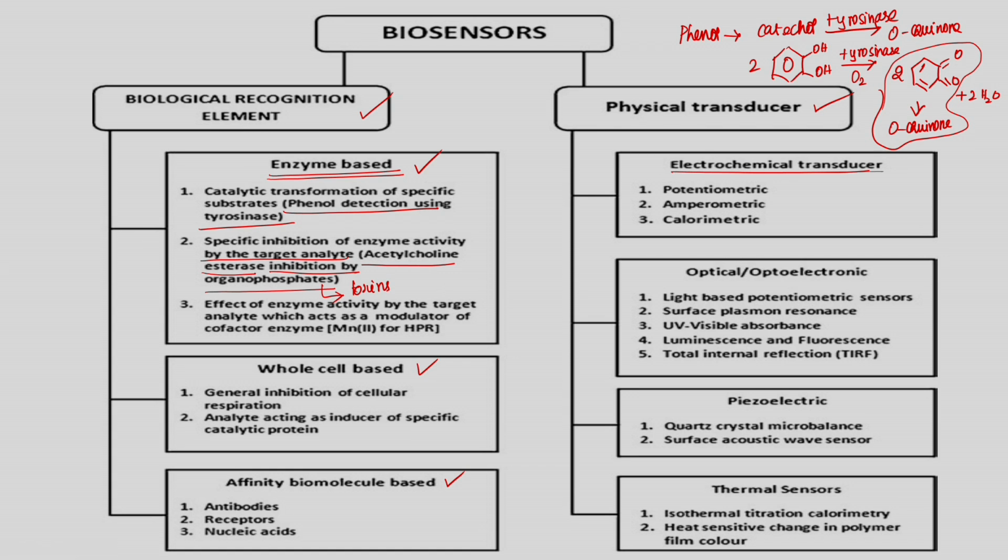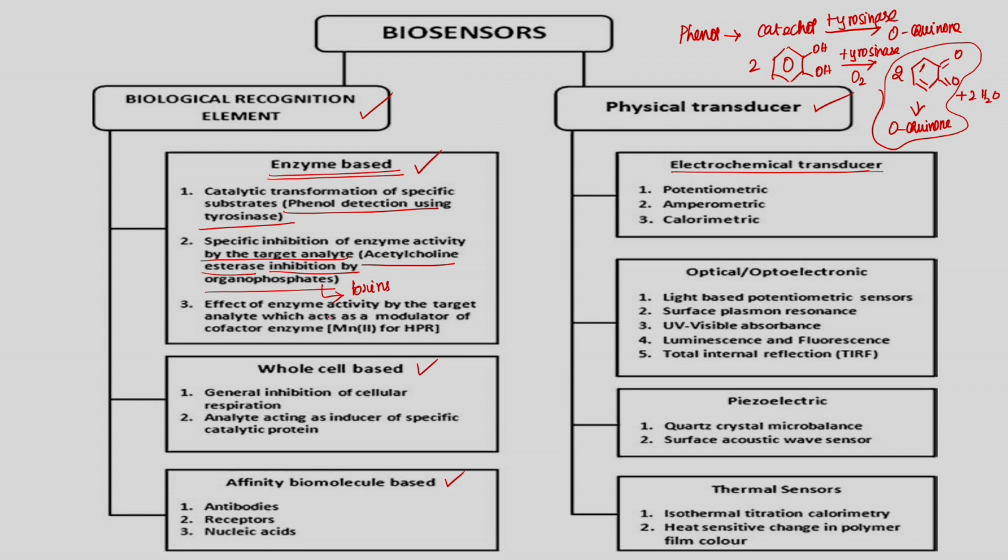What happens is the organophosphates present in the insecticides go and inhibit the activity of acetylcholine esterase. So, that is the reason the degradation of acetylcholine stops. So, the biological recognition element can be specific inhibition of enzyme activity as well.